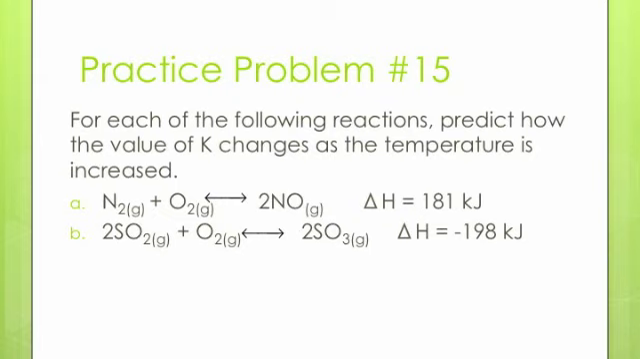Reaction B, 2SO2 gas plus O2 gas yields 2SO3 gas. Change in enthalpy is a negative 198 kilojoules. This reaction is exothermic. Therefore, energy is a product. If the temperature is increased, we are adding more products. The reaction will shift left and therefore lower the K.